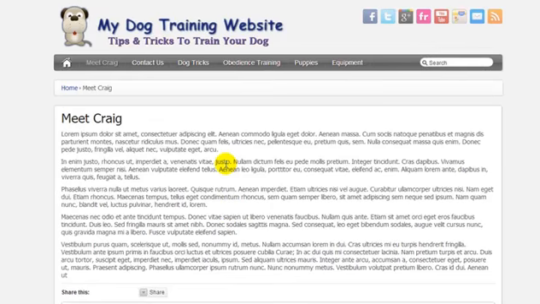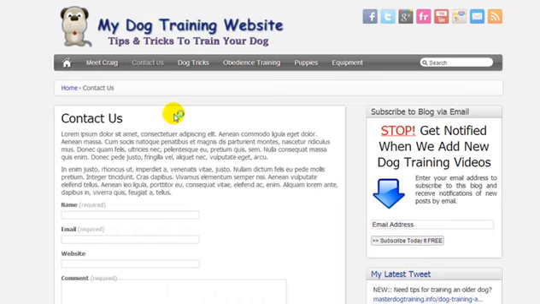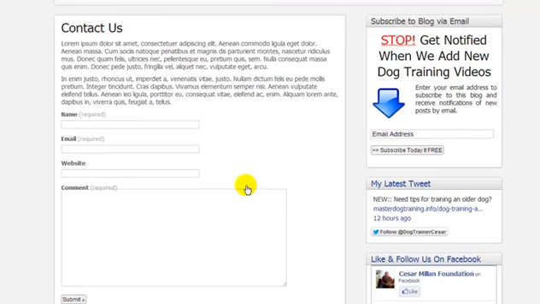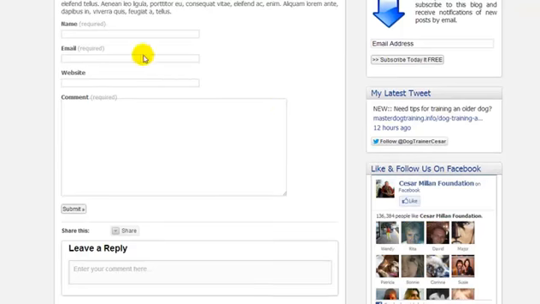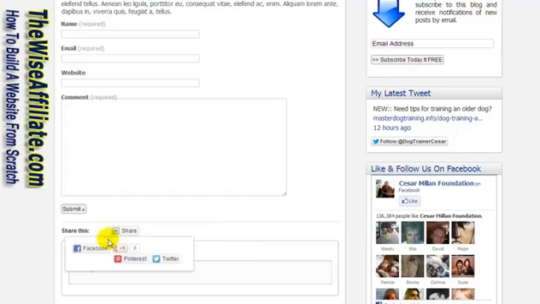It's totally optional. I'm going to show you how to set up a custom contact form. So if somebody comes to your contact page, they can enter their name, email address, website, and comment. And when they click submit, it will be sent to whatever email address you have used to set it up. There's some more share options, so if you want to share it on Facebook, Pinterest, Twitter, Google+, etc., you can do that.